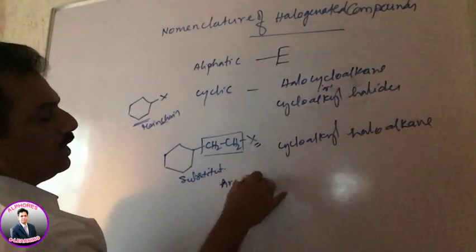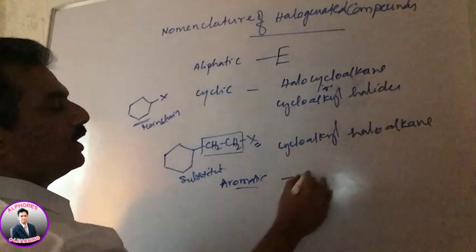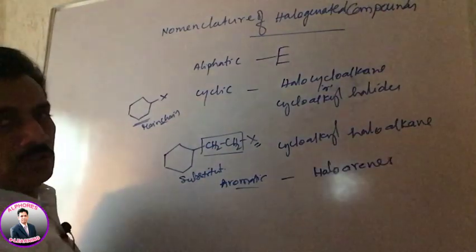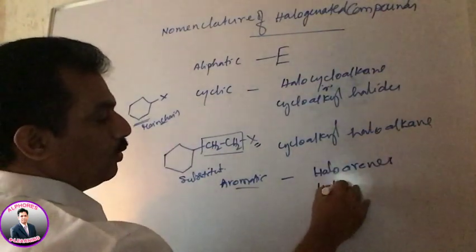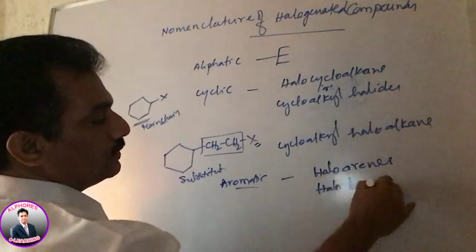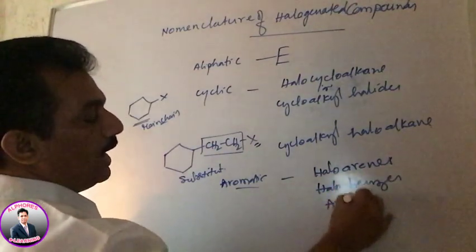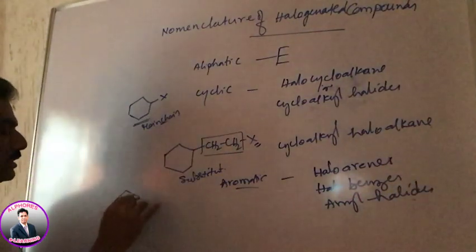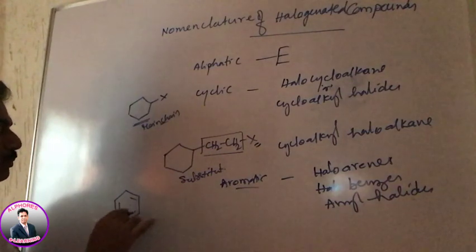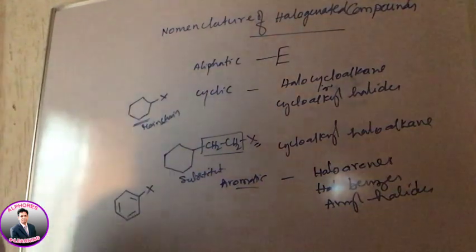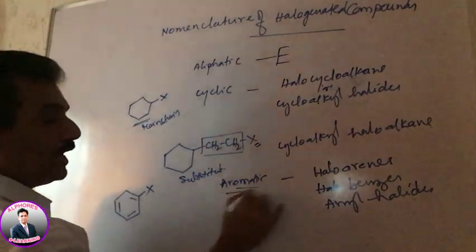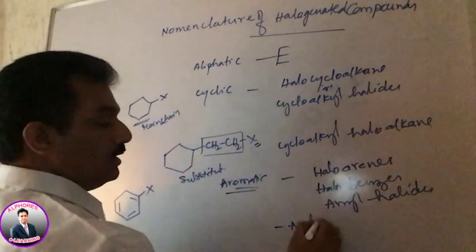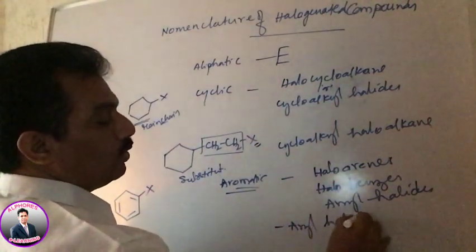Here also you can observe two types of compounds. One is nothing but haloarenes, that is halobenzene or aryl halide. All these are the same, where the halogen atom is directly bonded to the benzene ring. Are you following? And the second type of aromatic is aryl substituted haloalkanes.